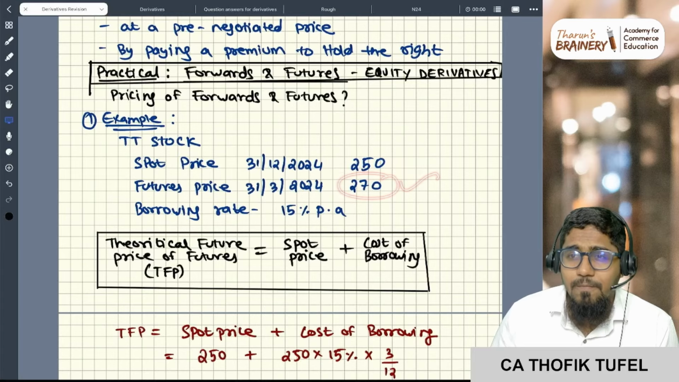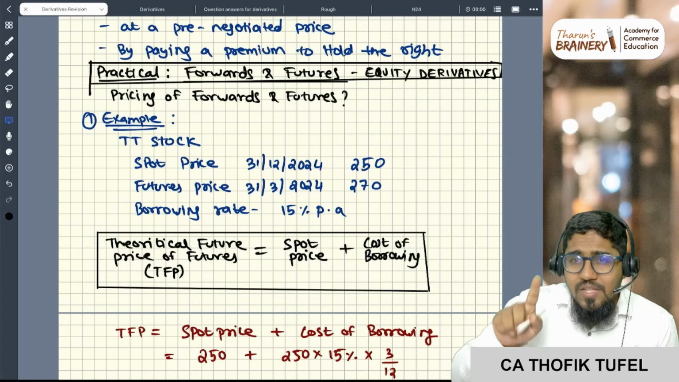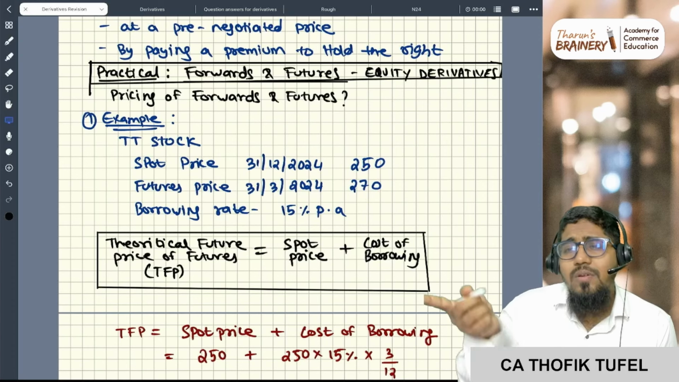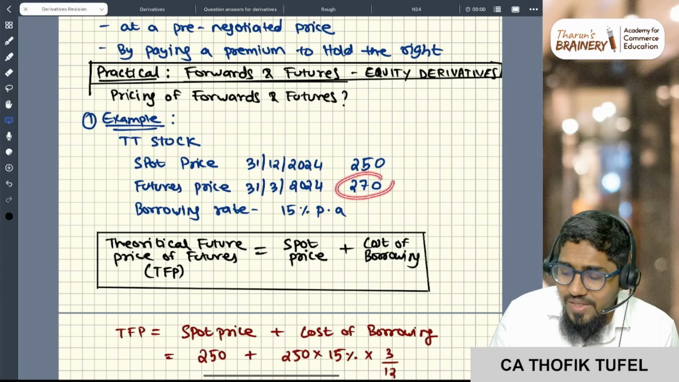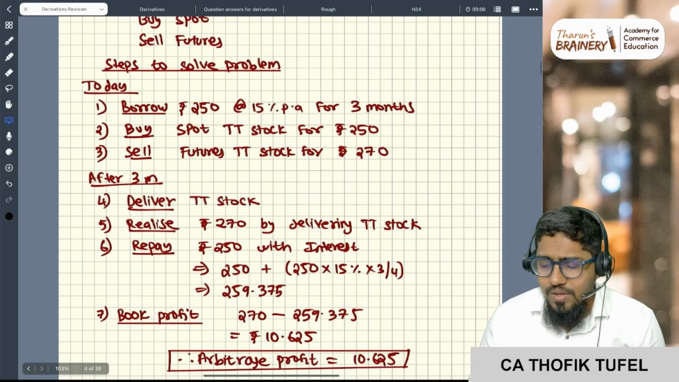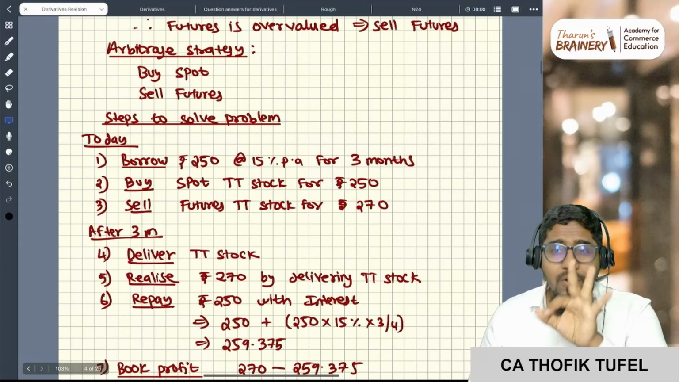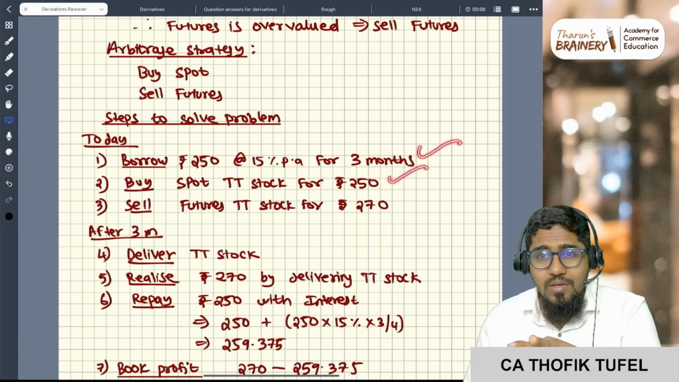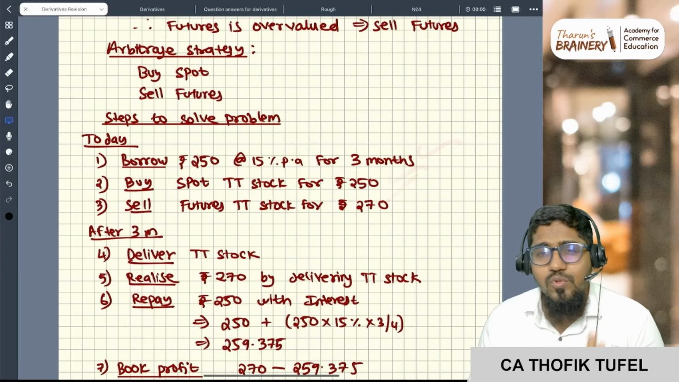What is the meaning of selling? I want to sell the stock after 3 months at 270. Buying a future means I want to buy the stock after 3 months. So I want to sell the stock at 270 after 3 months. Today I want to enter into a contract. So today, three contracts I entered. One, I borrowed. Second, I bought. Third, I sold the futures.